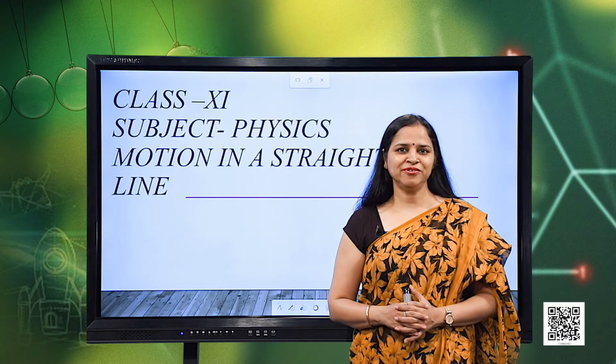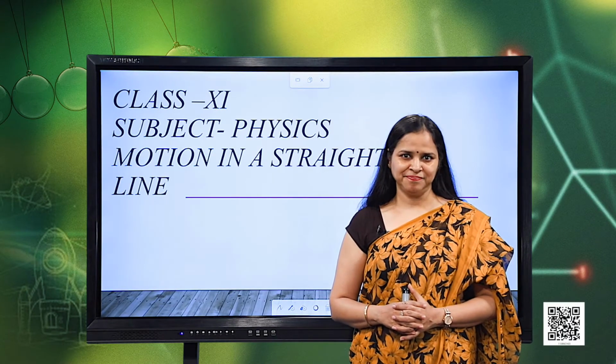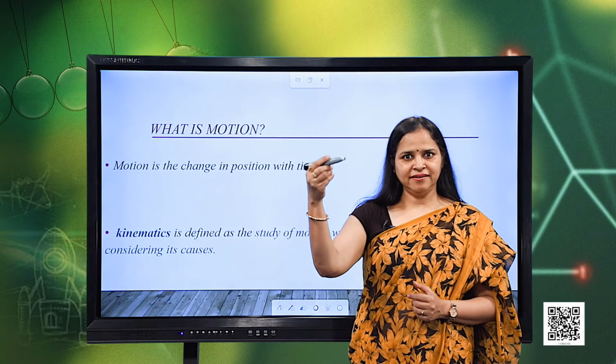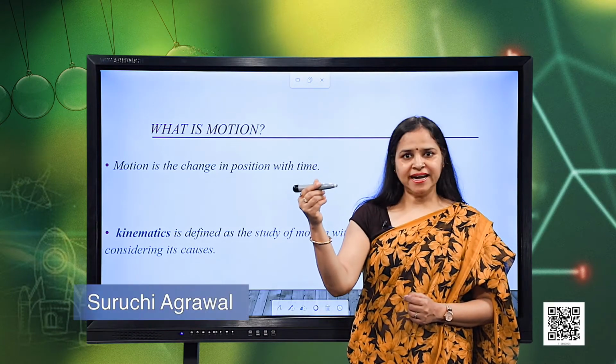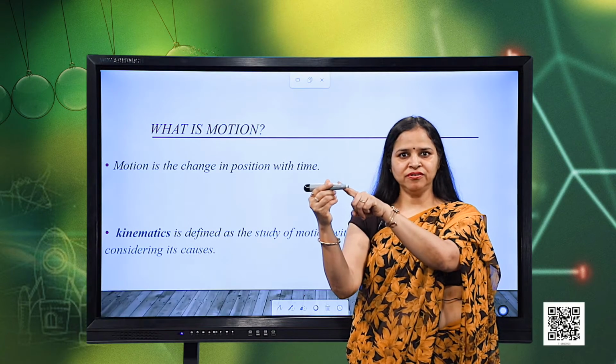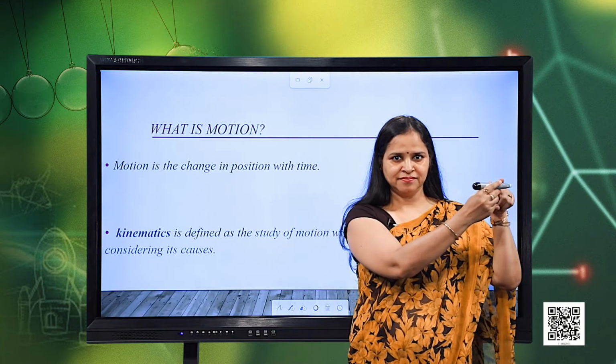Learners, we are going to study about motion in a straight line. So, let us start with what is motion. Suppose I consider an example. Let us say this is a pen in my hand and right now it is at this position, right. Now, suppose it moved to this position.